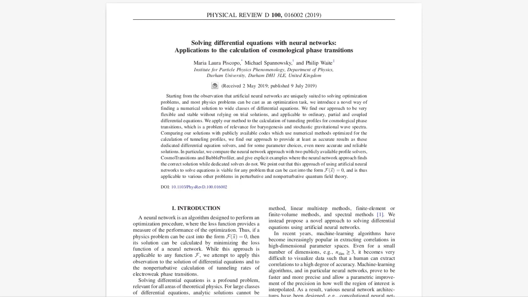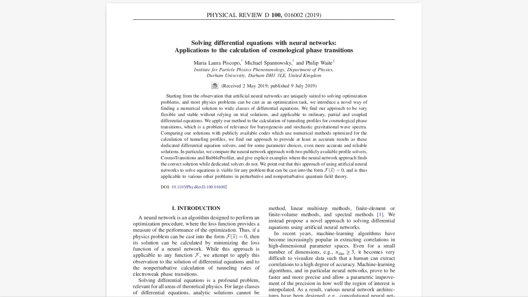In the case of a thick wall transition, where the change is gradual, all three methods, the neural network, CosmoTransitions, and BubbleProfiler, agree on the solution. However, discrepancies arise in the thin wall scenario, where the transition is more abrupt. Interestingly, both the neural network and BubbleProfiler correctly predict the bubble radius, a crucial parameter in the thin wall case, while CosmoTransitions deviates from the expected value.